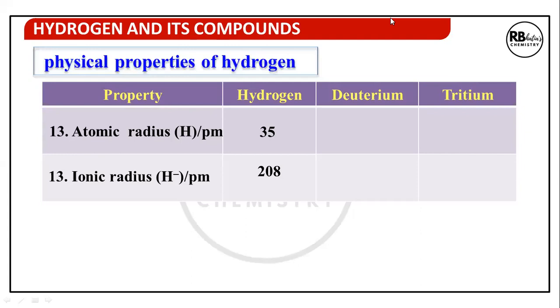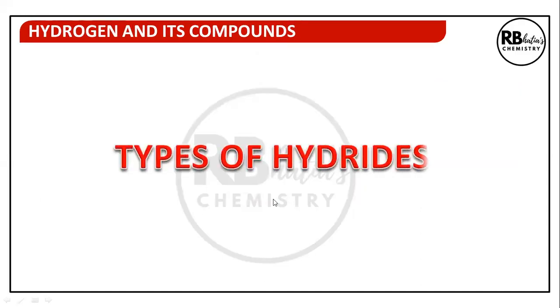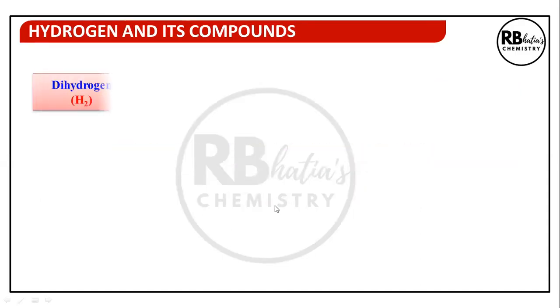This is the atomic radius of hydrogen, that is 35 picometer, or this can be 37 picometer. NCERT quotes it as 37 picometer. And I told you source to source, this much variation can always be observed. Ionic radius of hydride ion is 208 pm. The deuterium and tritium data is not available.